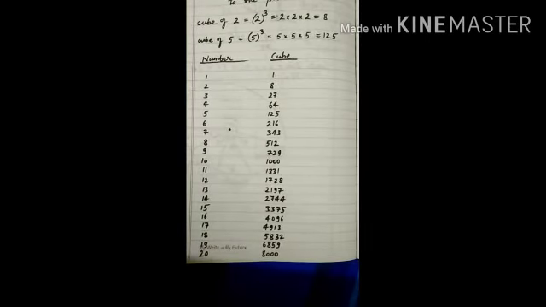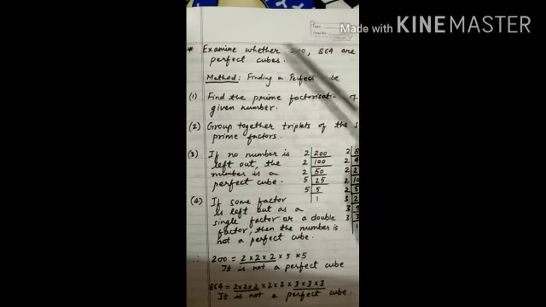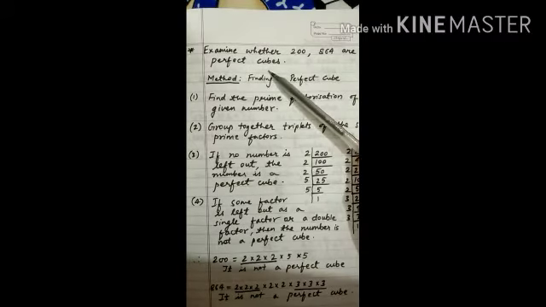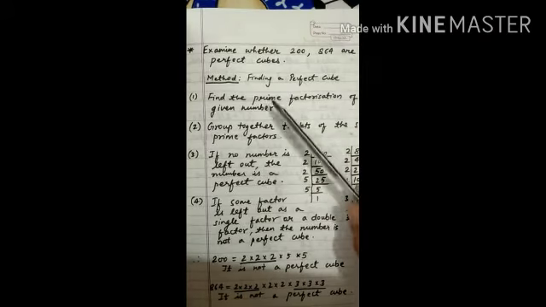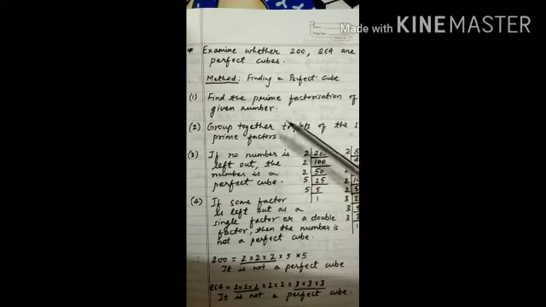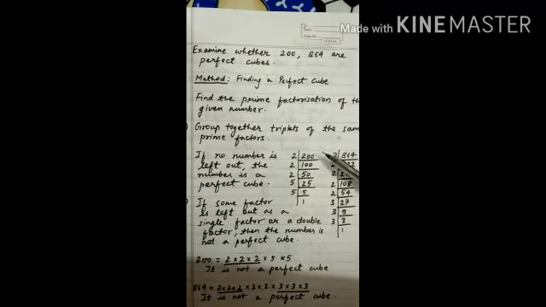Now how to find a perfect cube? Examine whether 200 and 864 are perfect cubes. First, we will find the prime factorization of the given number. Here you can see the given numbers are 200: 2 times 100 is 200, 2 times 50 is 100, 2 times 25 is 50, 5 times 5 is 25 and 5 times 1 is 5.